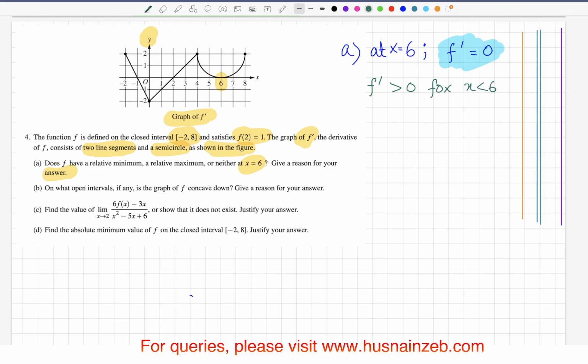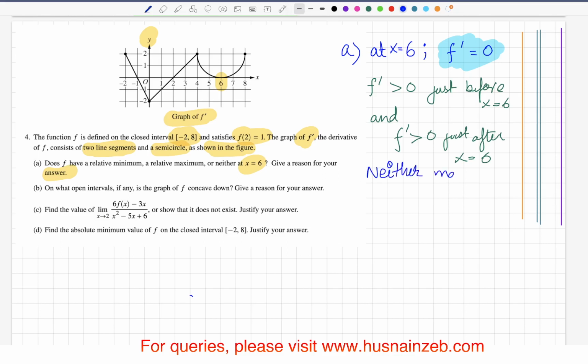We just want to see just before 6, so I'm looking at these values. It is positive just before x equals 6, and it is still positive after x is equal to 6. So the sign of the derivative is not changing.